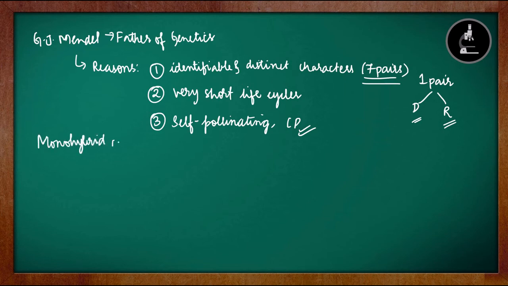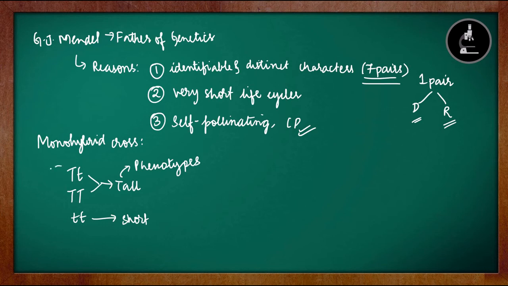In monohybrid cross, before performing it, we learnt how a plant can be tall. Either the genotype is capital T small t, it can be tall. If the genotype is capital T capital T, it will be tall. So these were the possibilities. If both are small t, then only the plant will be short. And these are called the phenotypes, and this is known as the genotypes. For a plant to be tall, even if one of the parents is tall, the plant will be tall. But only if both the parents are short, the plant will be short.